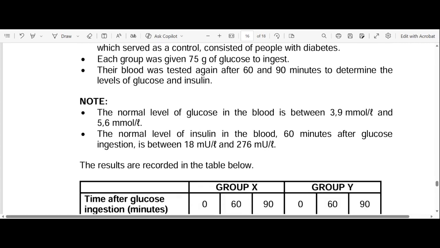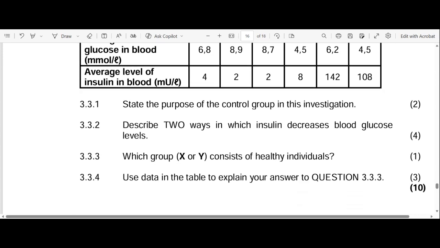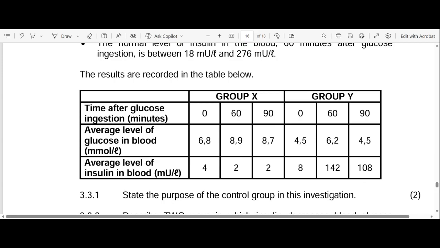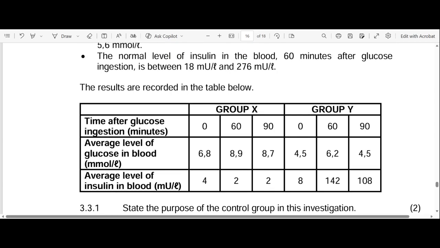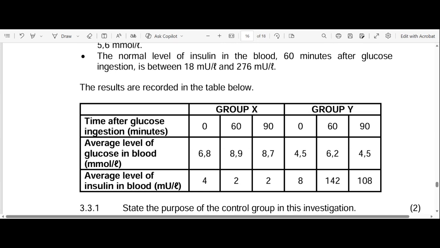Let's go to the second question. Which group, X or Y, consists of healthy individuals? Obviously, we know that for individuals that are not healthy, their glucose levels will be above normal. Hence, they told us the normal levels of glucose in the blood, which are between 3.9 and 5.6. So let's look at the abnormal glucose levels in the table.